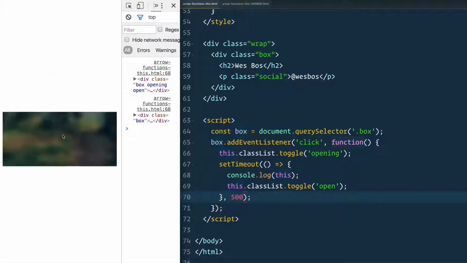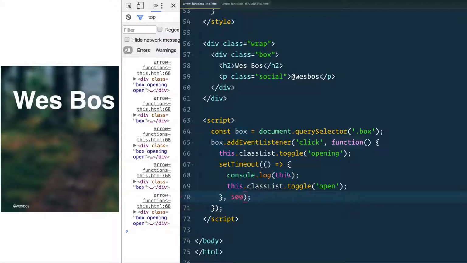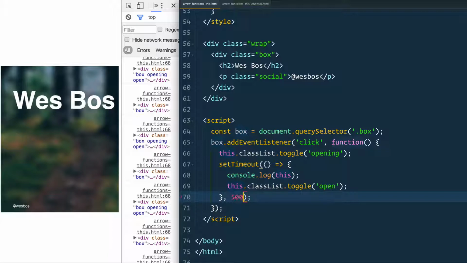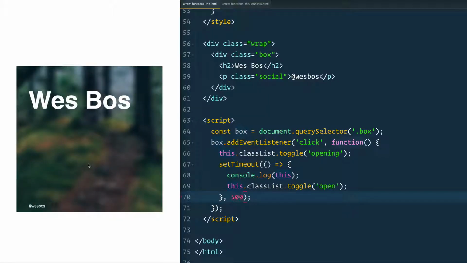Cool. Click it again and it closes. Now it's a little bit funky, so I'm actually going to fix this to be a little bit nicer. None of this has anything to do with the arrow functions, but if you're interested in seeing how I might figure this out, you can stay on with me. So the problem with this right here is that when you toggle it open, it adds a class of opening. And then after 500 milliseconds, it adds a class of open. But when you close it down, you want it to be the opposite.